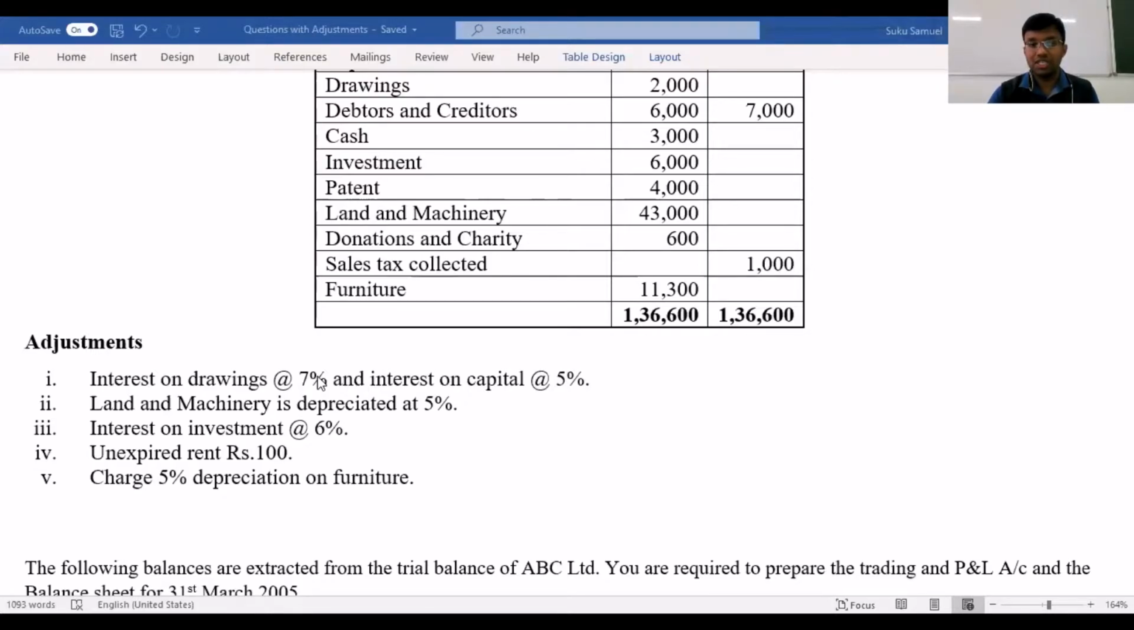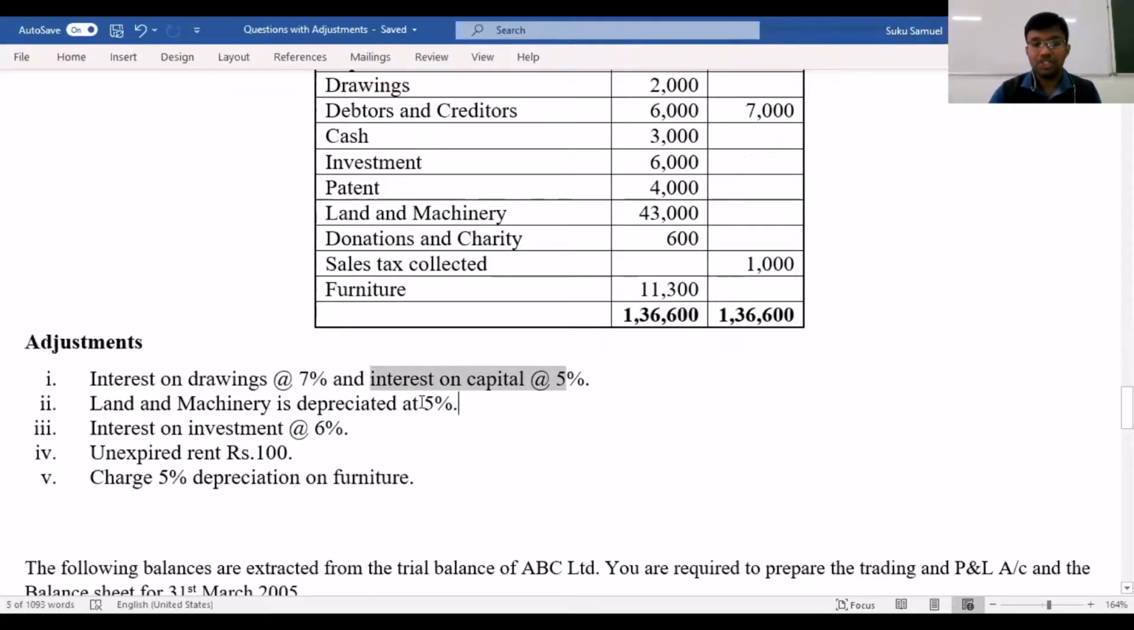Okay, it has to be treated twice. So now let's look at the items one by one. Interest on drawings, it is 7%. This we will have to treat twice. This will go into your profit and loss account and balance sheet. Interest on capital, this will again go into your profit and loss account and balance sheet. Remember, interest on drawings is an income, interest on capital is an expense.